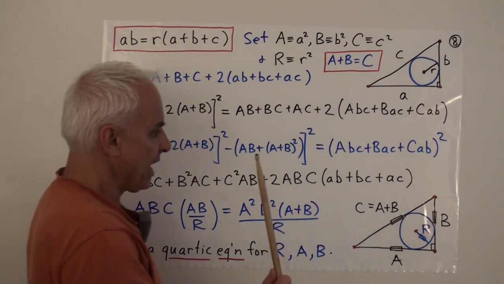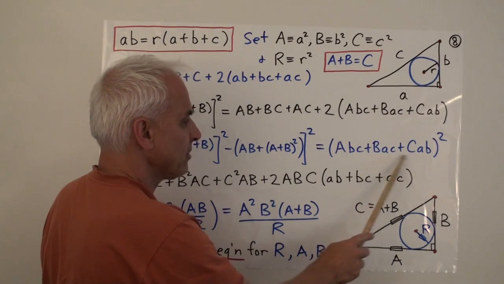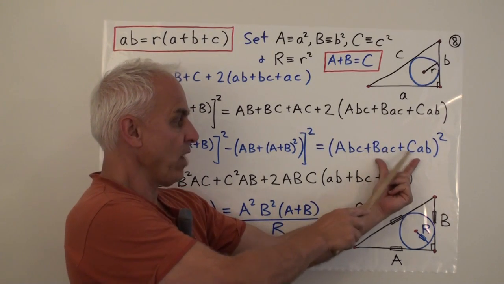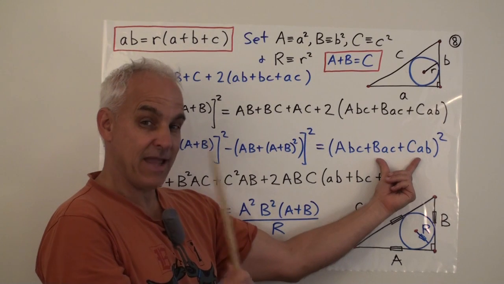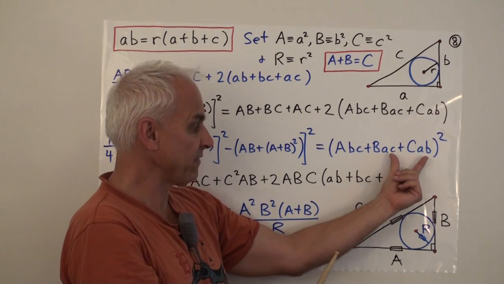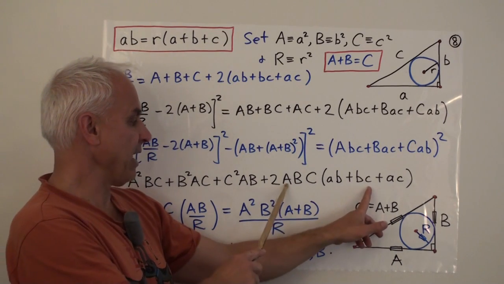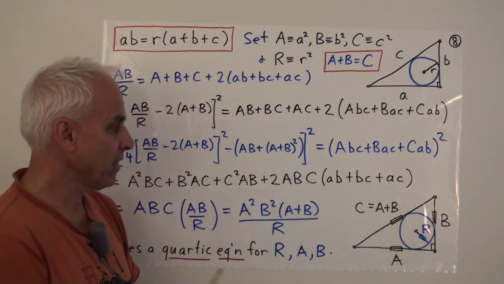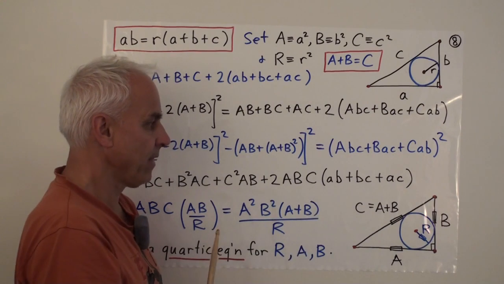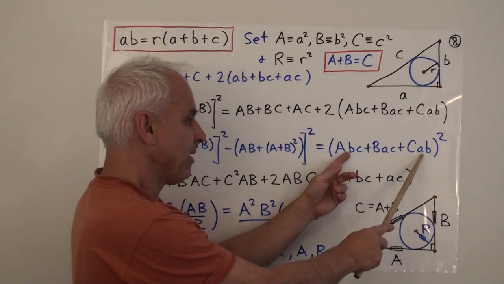Okay, what's the product, say, of these two terms? Let's have a look at the product of these two terms. There's a capital B and a capital C, and the two little a's multiplied together are going to give us a capital A. So we're going to get a capital A, capital B, capital C times what's left, which is little bc. I guess it's that term there. So we're going to get ABC times a little bc. When we multiply these two, we're going to get capital A, capital B, capital C times little ab. And when we multiply these two, we're going to get capital A, capital B, capital C times little ac.